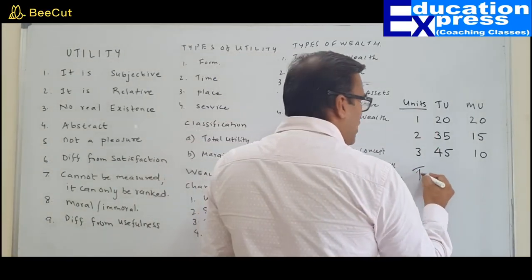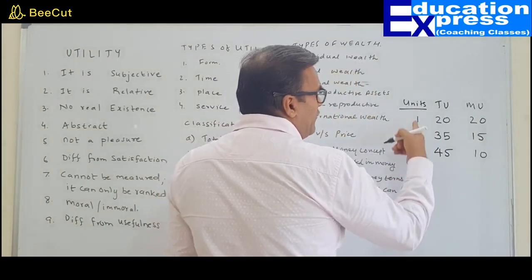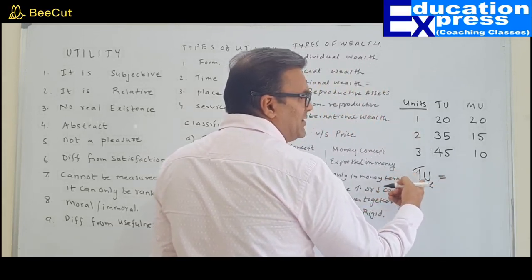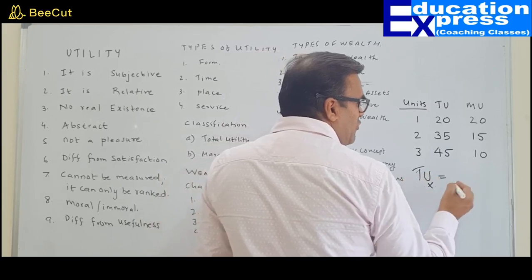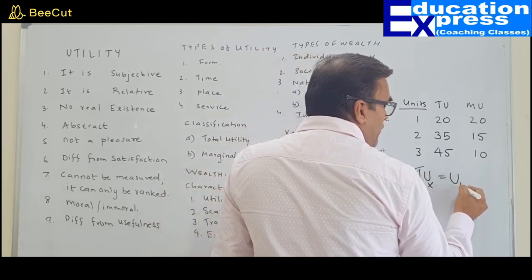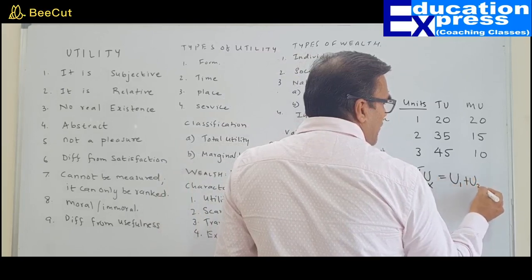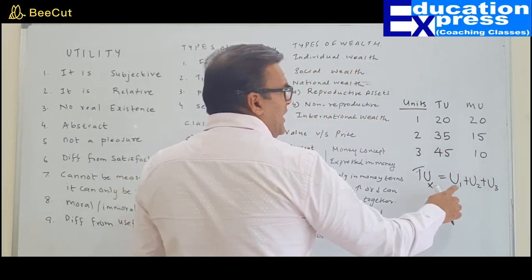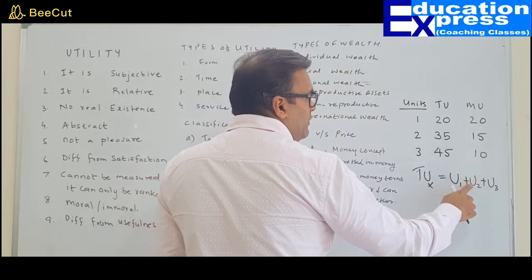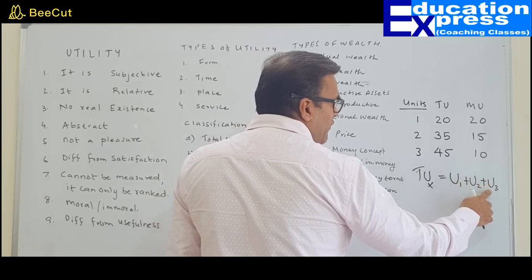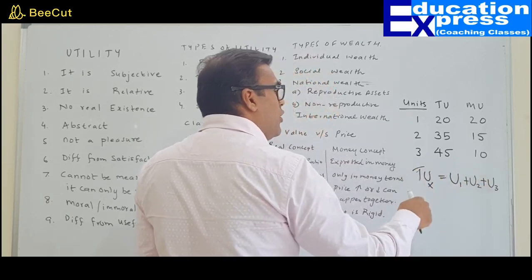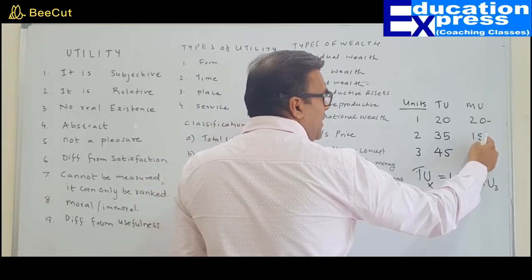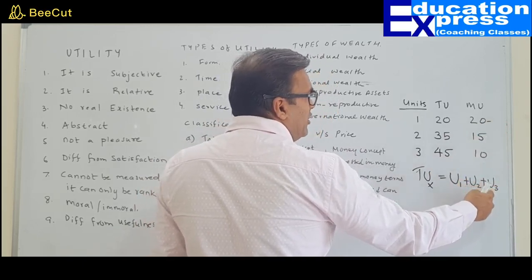How do you find out total utility? Total utility of consumption of X units would be equal to the utility which I derived from the first unit plus the utility from the second unit plus the utility from the third unit. So basically I have to find out the utility of the first unit plus the utility of the second unit plus the utility of the third unit. What is the utility which I got from the first unit? 20. From the second unit? 15. From the third unit?